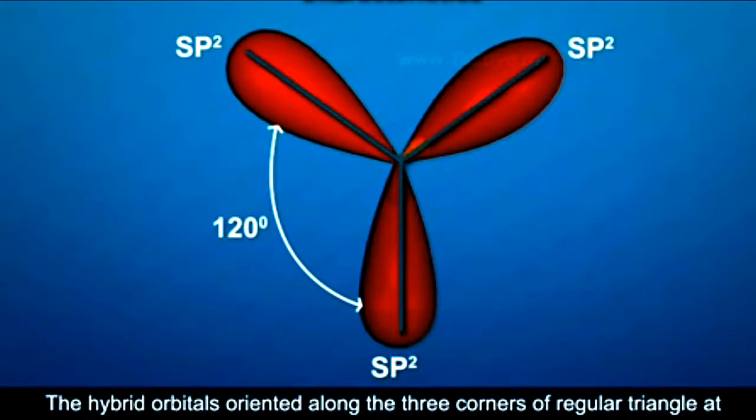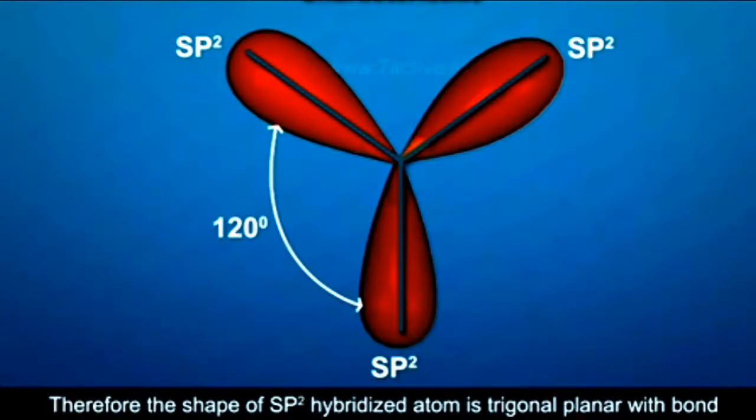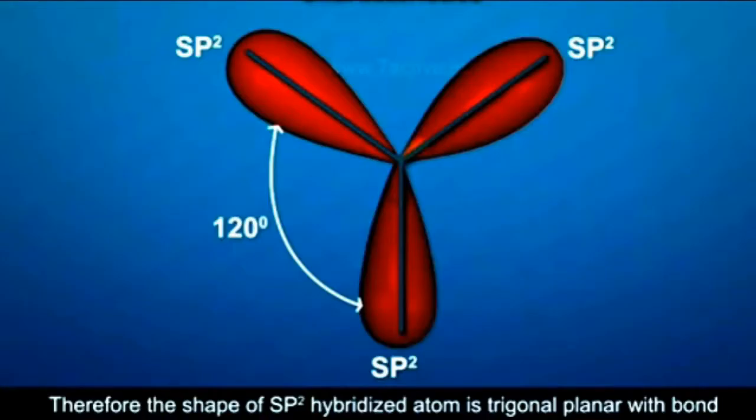Each sp2 hybrid orbital will have 2/3 p orbital character, that is 66.67% p character, and 1/3 s orbital character, that is 33.33% s character. All three orbitals are in the same plane with bond angle 120 degrees. So the shape is said to be planar trigonal.